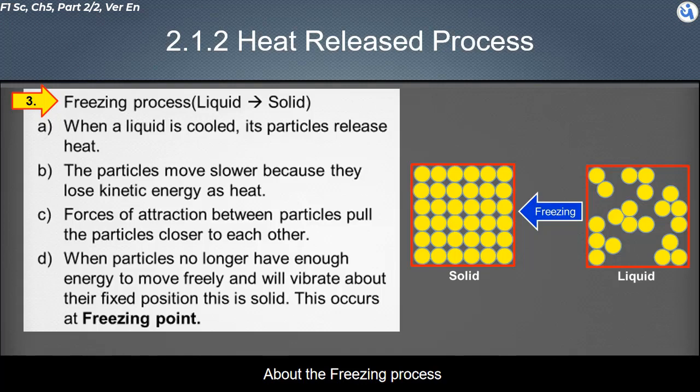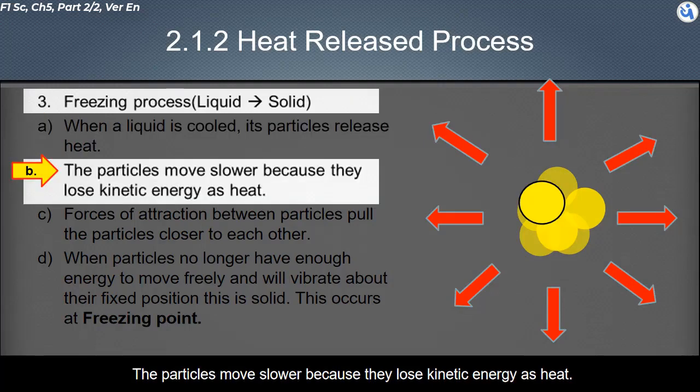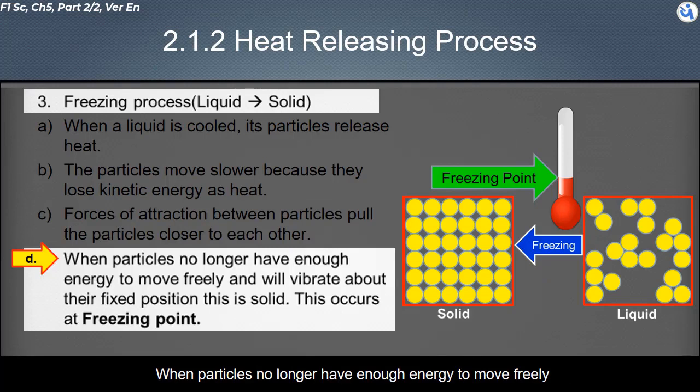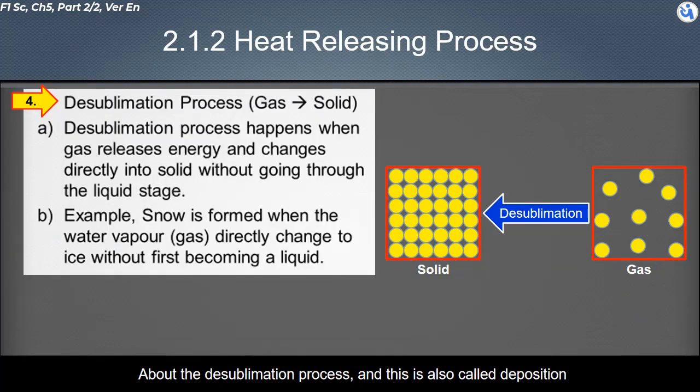About the freezing process. When a liquid is cooled, its particles release heat. The particles move slower, because they lose kinetic energy as heat. Forces of attraction between particles pull the particles closer to each other. When particles no longer have enough energy to move freely, they vibrate about their fixed positions. This is solid. Now about the desublimation process, which is also called deposition.